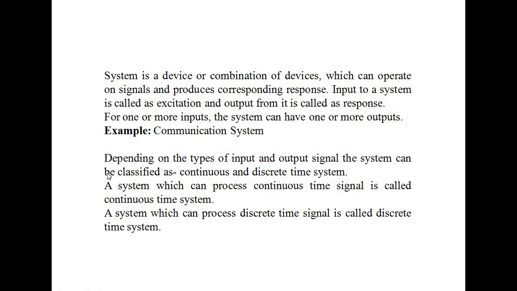For example, a communication system. Now, depending on the types of the input and output, systems can also be classified as continuous time and discrete time systems. If the system processes a continuous time signal, then it is called a continuous time system. If it processes a discrete time signal, then it is called a discrete time system. So this is a small introduction to system.